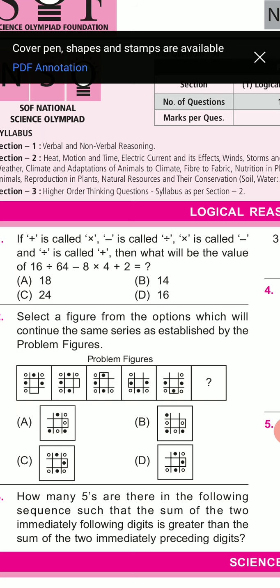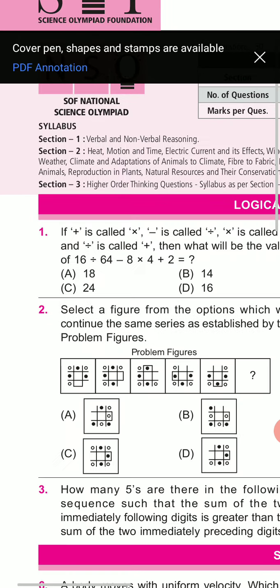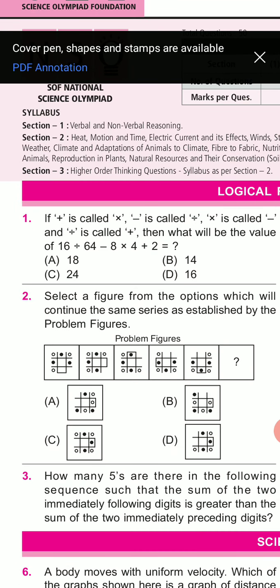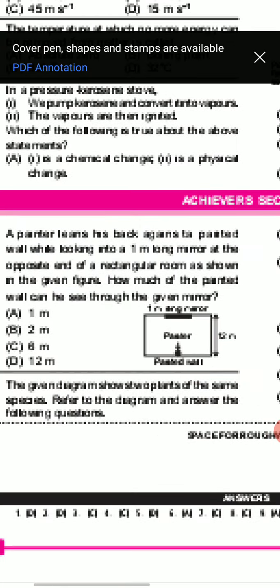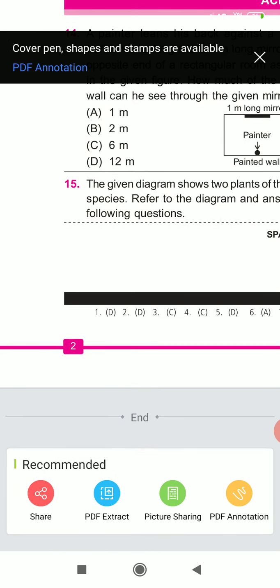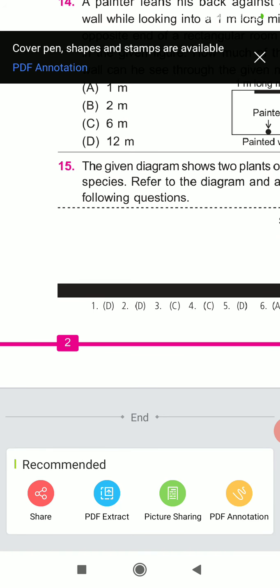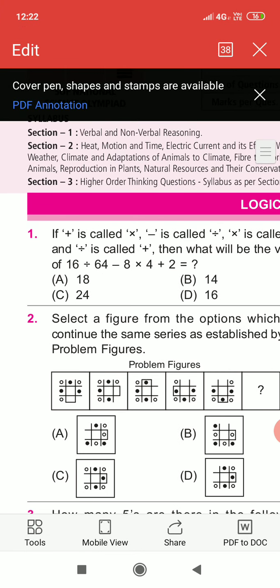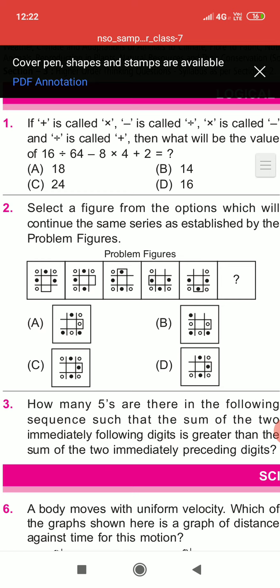Okay, so the answer of this question is option D. So let's check this. Okay, so answer of this question is option D. Option D was 16. Let's come on to question number 2.